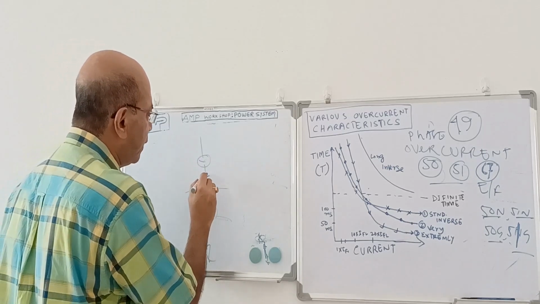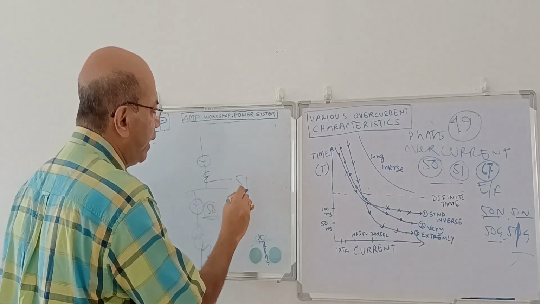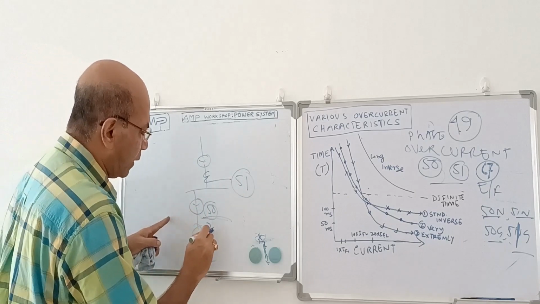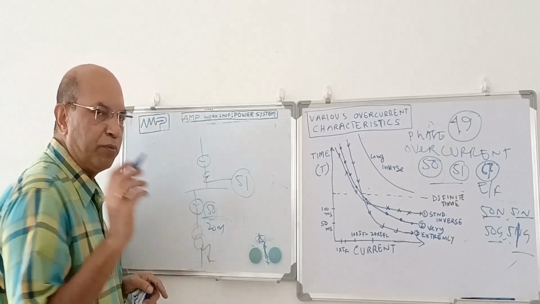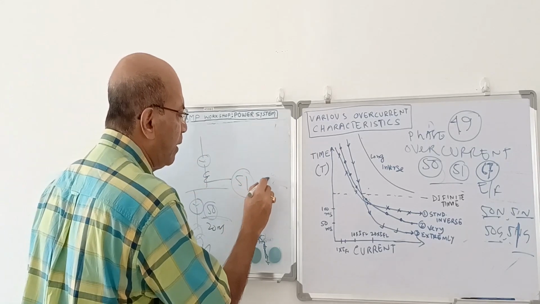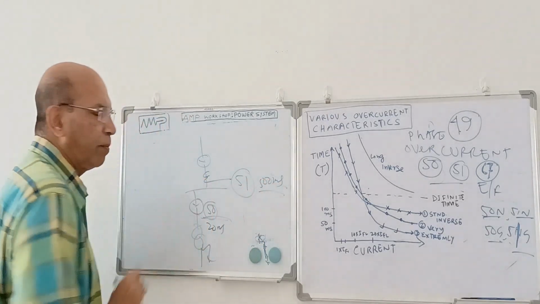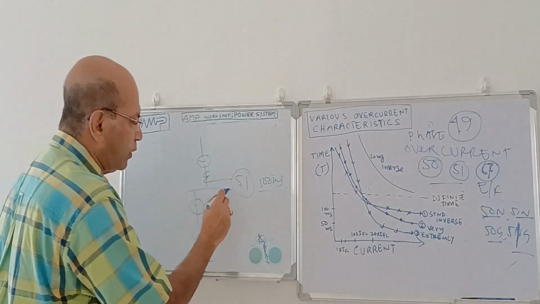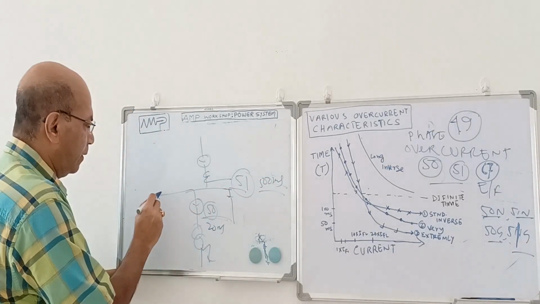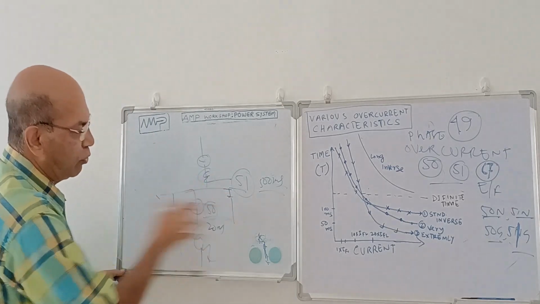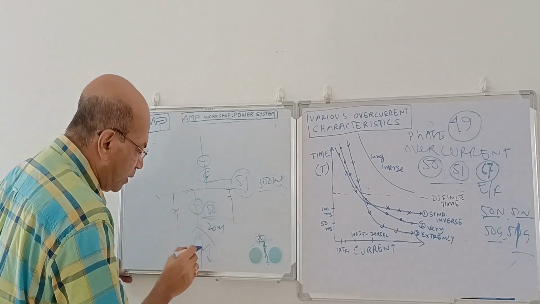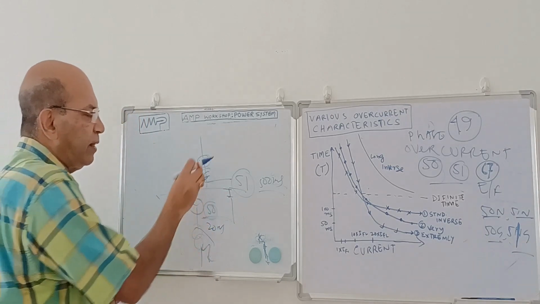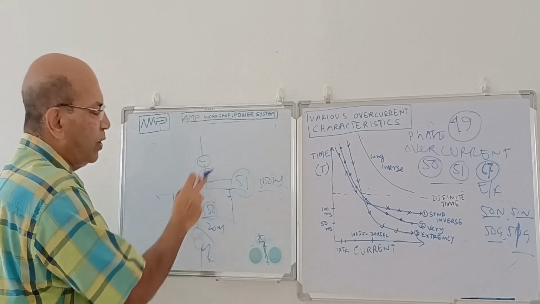So for that, we put a CT over here. We put over here 51, definite time overcurrent relay. Suppose this operating time is 20 millisecond, and the gap between these we put about 0.25, so we set 500 millisecond. After 500 millisecond, it should operate. Because if this 51 relay operates, there are a lot of consequences. There are a lot of outgoing feeders over here. If this operates, all of these will be out. So if the fault is over here, that feeder should operate. If it fails to operate, only then do we give a chance to this one to operate. That's why we have to give an intentional time delay.